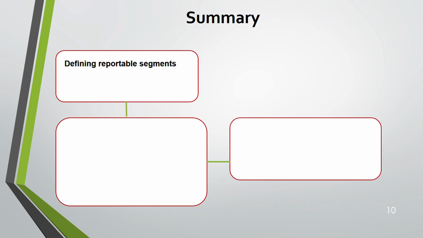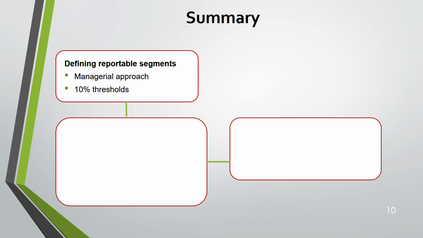Now let's summarize IFRS 8. Reportable segment we define based on management approach and the 10% threshold. 10% of what? Revenue, that is the total revenue, both external and internal, you add. 10% of profit and loss. For profit, you add the figure and see. Loss, you add the figure and see. Whichever of the two is greater in absolute amount, don't check the plus and minus sign, take 10% of that. And the 10% of total assets. If any of it is yes, it is reportable.